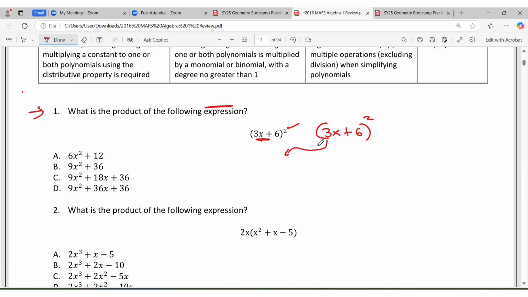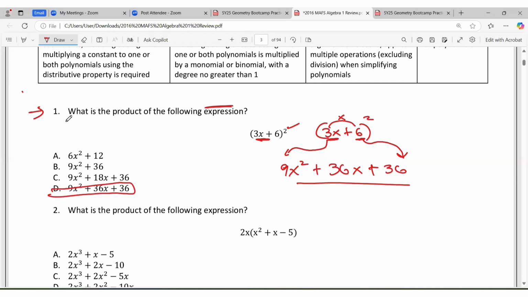We're going to square the first term. So this is 3x squared, which gives us 9x squared. You're going to square the last term. So it is 6 times 6, and that's 36. And for the term in the middle, you're going to multiply these and then double. So 3x times 6 is 18x, and when you double that, you get 36x. So this is the response we're looking for. So the answer right here is D.